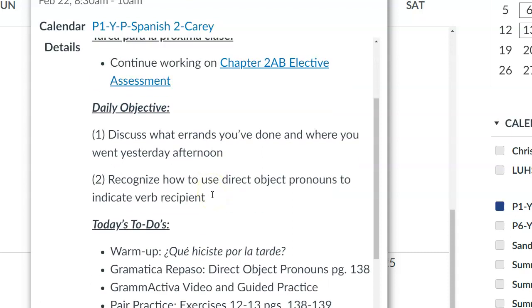Our daily objective for today is to discuss what errands you've done and where you guys went yesterday afternoon, and to recognize how to use direct object pronouns to indicate the recipient of verbs.